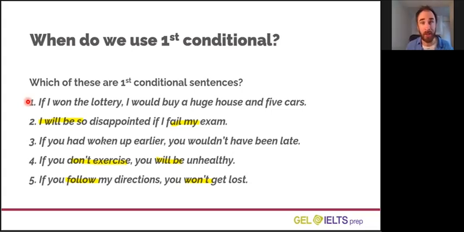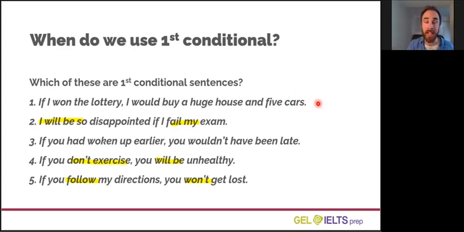This might surprise you. Number 1 is imagining the present. What would happen if I won the lottery right now? Well, I imagine I would buy a huge house and 5 cars. This is very, very unlikely. It's not very possible. So I'm putting it in my imagination. I'm not talking about future possibility. I'm talking about a hypothetical or imaginary world.